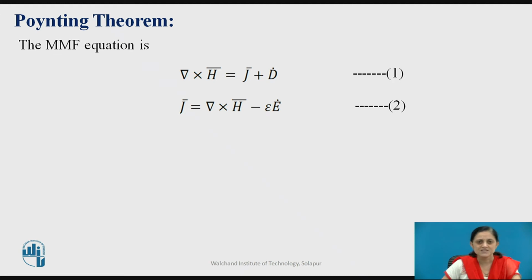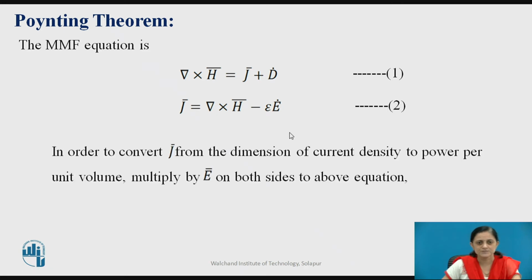D bar is given by epsilon E bar. So instead of D bar you can put epsilon E bar, but here D bar has a dot overhead, therefore E bar also has a dot overhead. So J bar is equal to del cross H bar minus epsilon E bar dot.